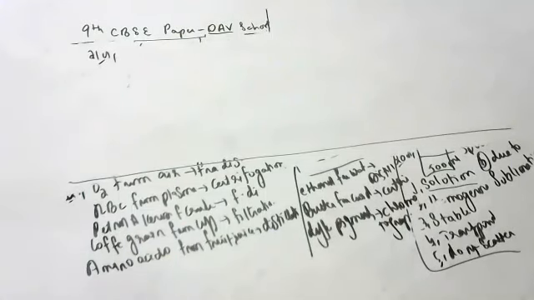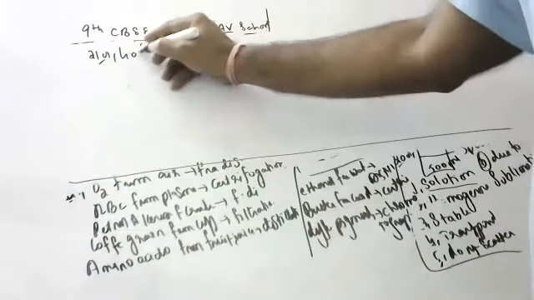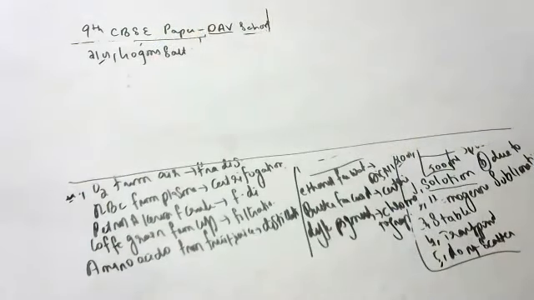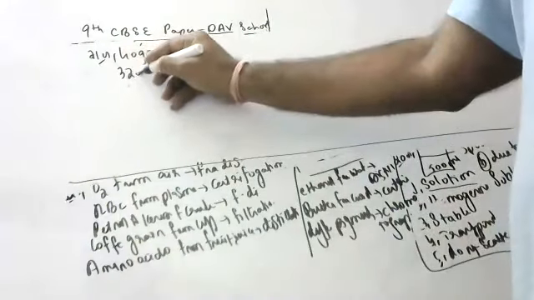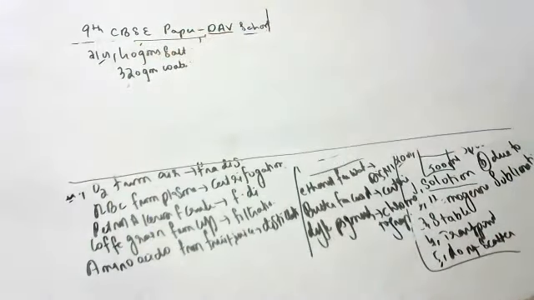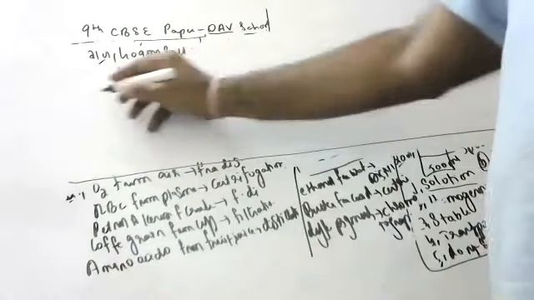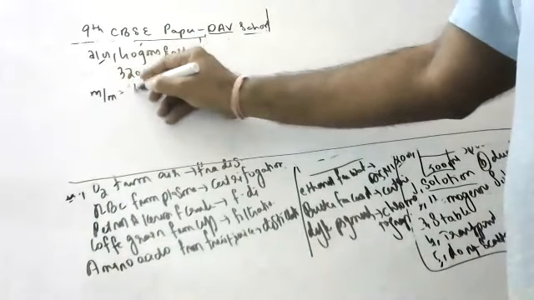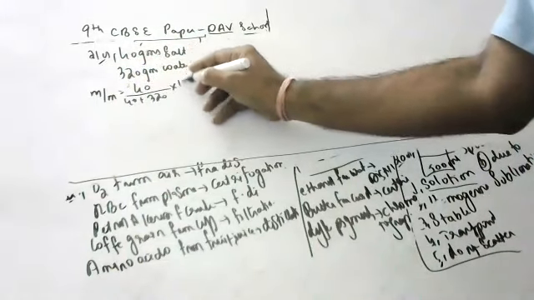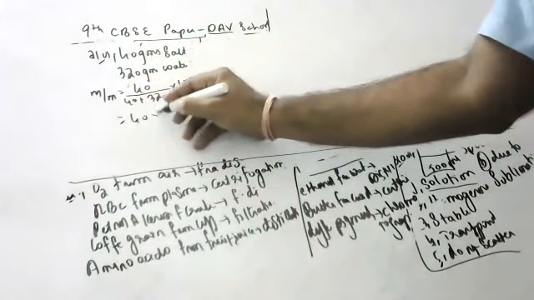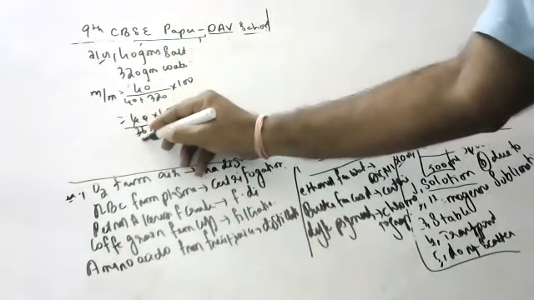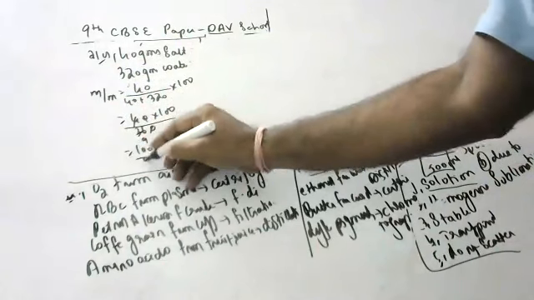A solution contains 40 grams of salt. Please do the numerical, all of you. 320 grams of water. Question is, calculate the mass by mass percentage. 40 by 40 plus 320 into 100. 40 into 100 by 360. 4 nines, 100 by 9 percentage.